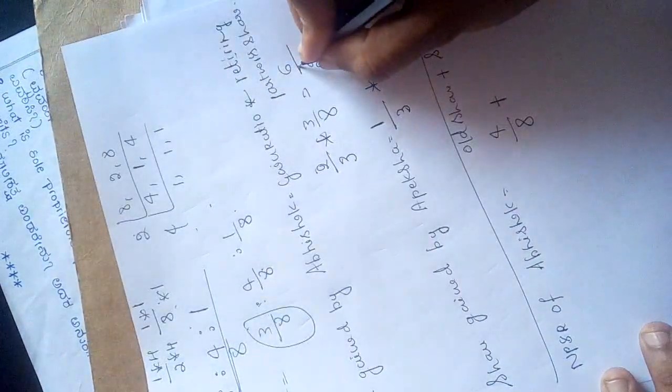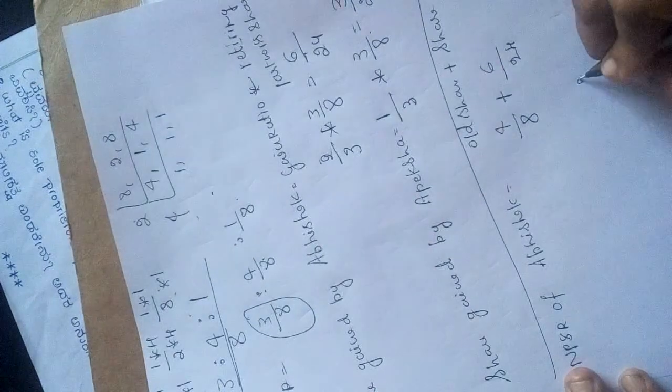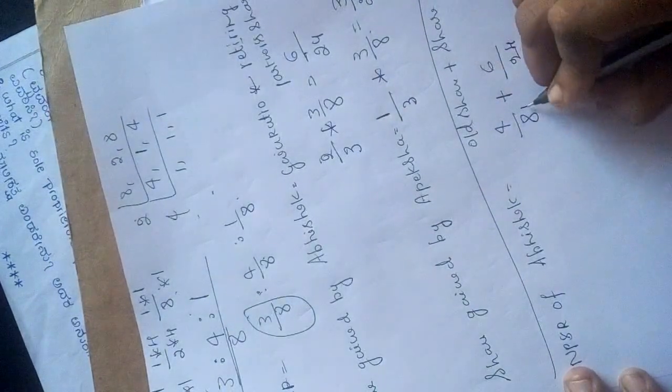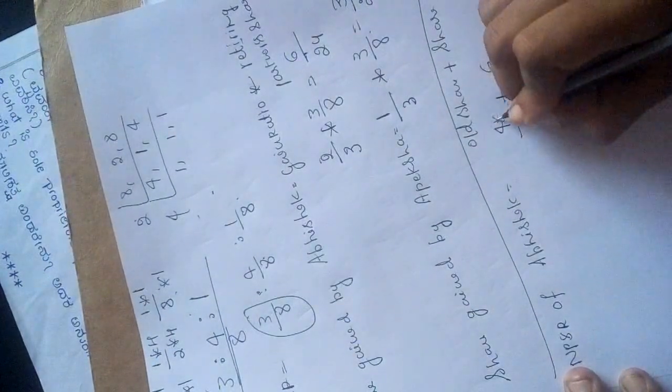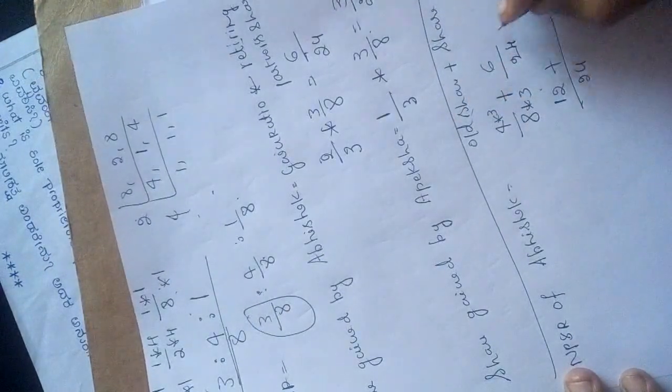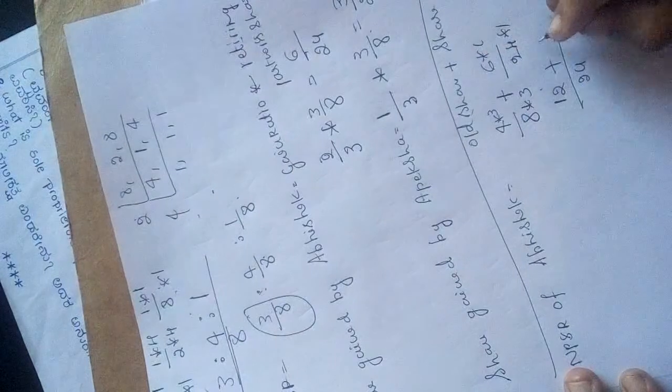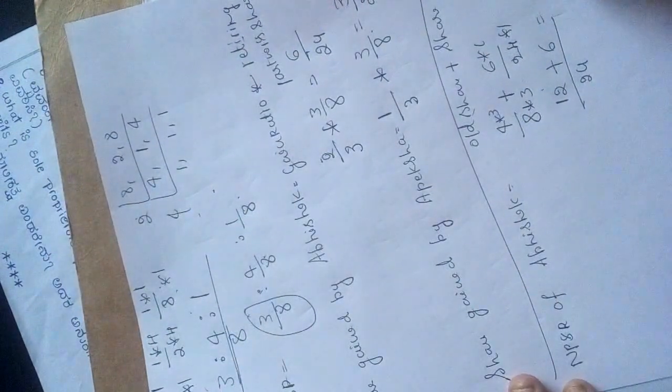Share gained is 6/24. So what is the LCM? LCM is 24. So 8 3s are 24, 4 3s are 12. 24 1s are 24, that means 6 1s are 6. So now we got 18 divided by 24.